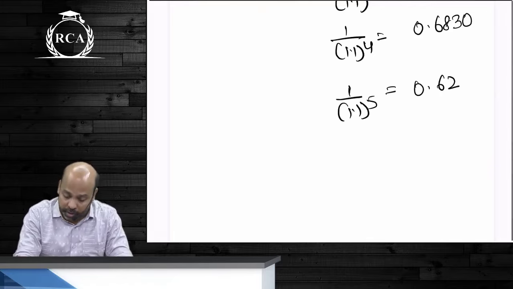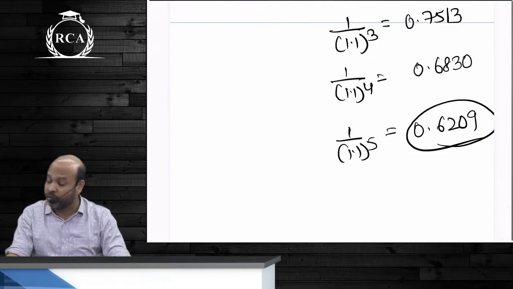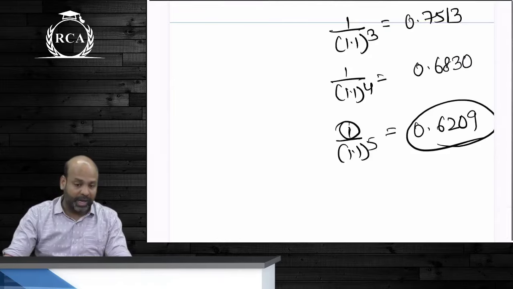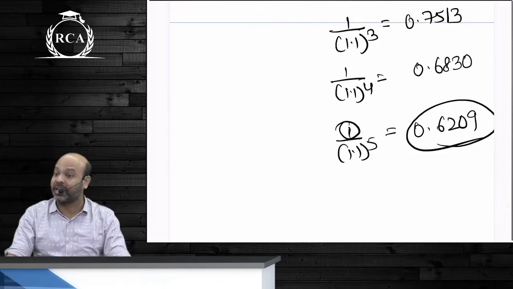So if you deposit 0.6209 today, you are going to receive 1 rupee after 5 years at an interest rate of 10%. If you deposit 0.6830 today, you will receive 1 rupee, but after how many years? At an interest rate of 10%.